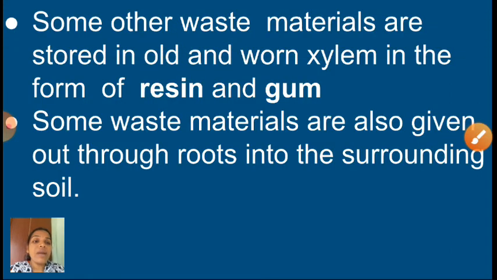See here, some other waste materials are stored in wood and wound xylem in the form of resin and gum. You might have seen some resin-like structure on some trees. That is the waste substance of those trees. Some waste materials are also given out through roots into the surrounding soil. At some time, waste materials are released through the roots into the soil around them. Okay, children, understood now?